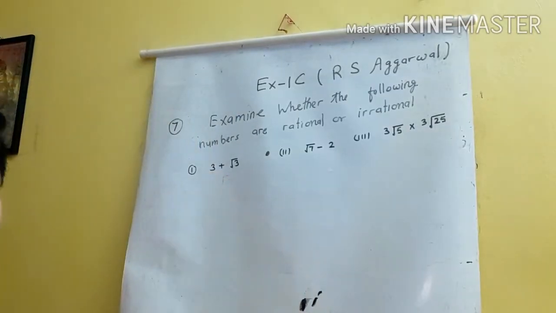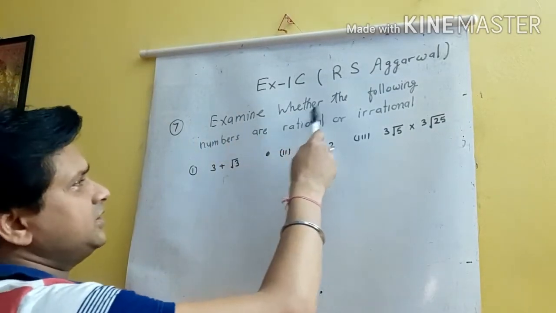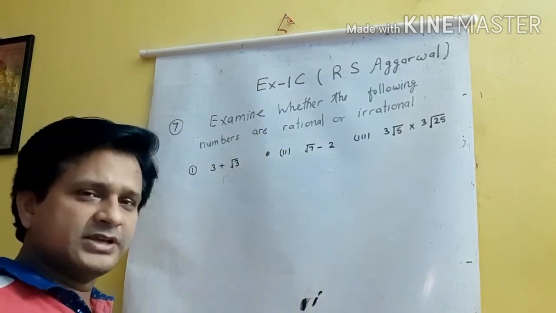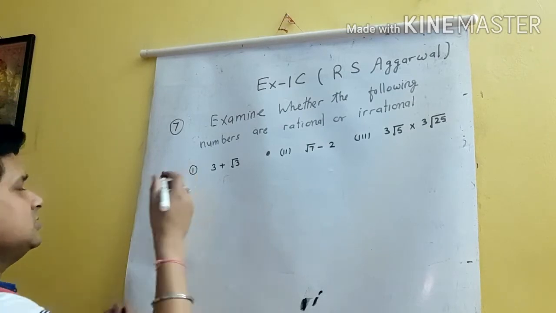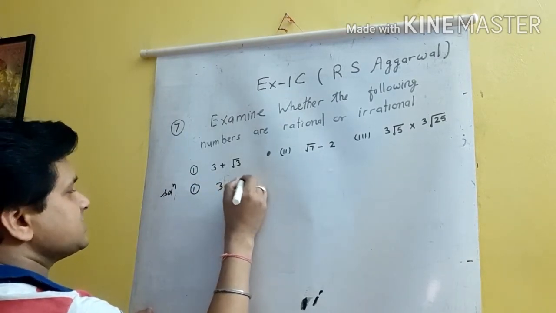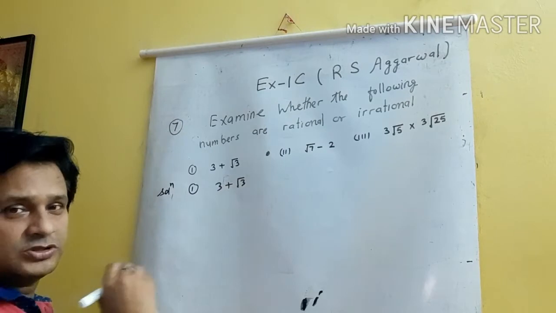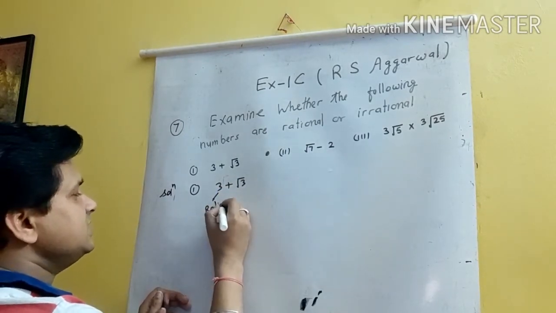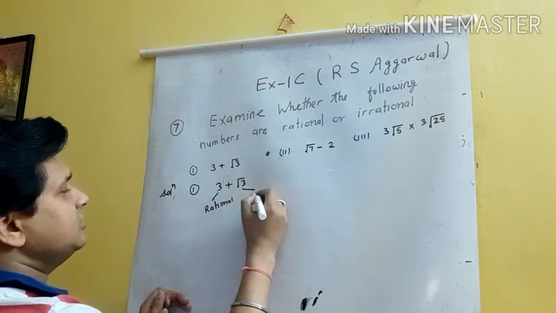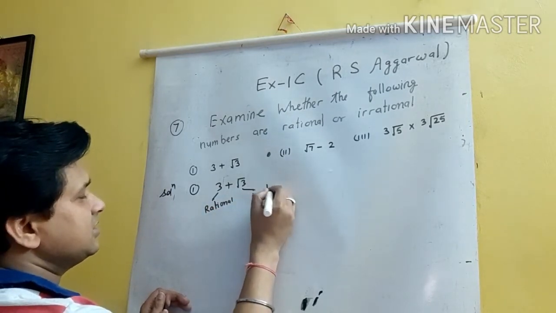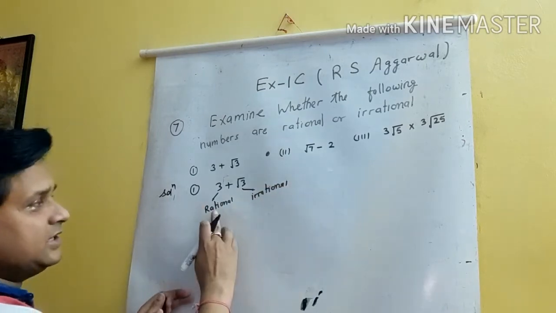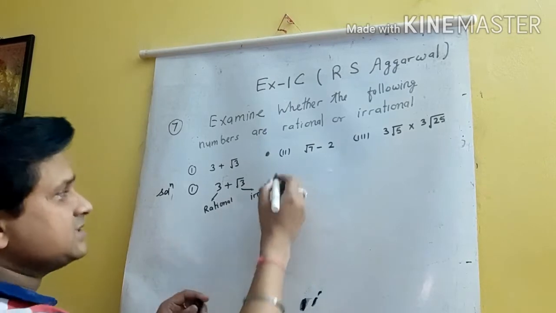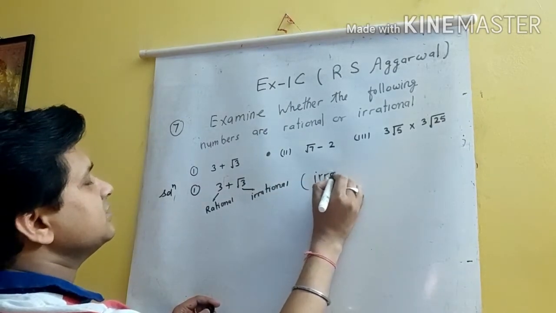Solve question number 7. Examine whether the following numbers are rational or irrational. You have to do the same thing. Let's see solution number 1. Is this rational or irrational? So 3 plus root 3. Just see, 3 is a rational number and root 3 is an irrational number. And we have read the sum of a rational number and an irrational number is an irrational number.